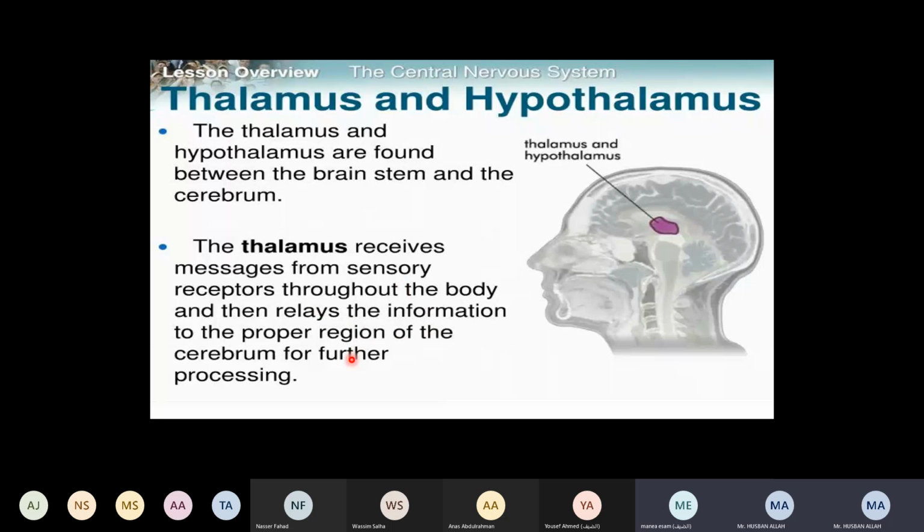Now, if these messages are received, for example you touch a hard surface or you listen to something, the message is received by the thalamus, and the thalamus will know what the signal is for, let's suppose for a pen. So which part will it be given to? If it is a signal for memorizing, it goes to one part. If it is a signal for listening, which part will it be given to? This is decided by the thalamus. It receives signals from the sensors, from the body parts, and gives them to the target place in the brain.